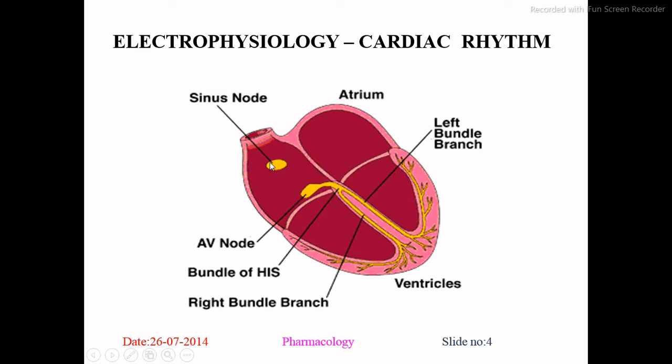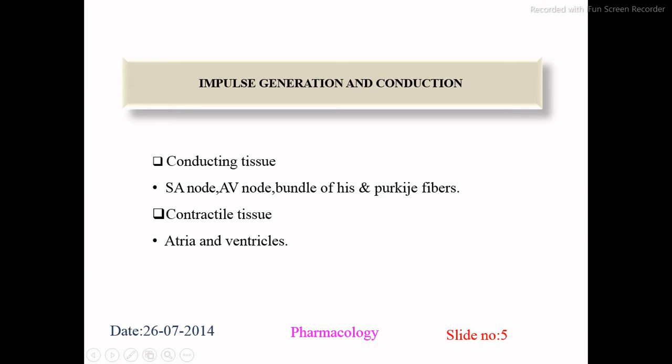It starts from the impulse generation of this SA node to the bundle of His. When we consider the impulse generation and conduction, there are a lot of locations for the impulse generation.